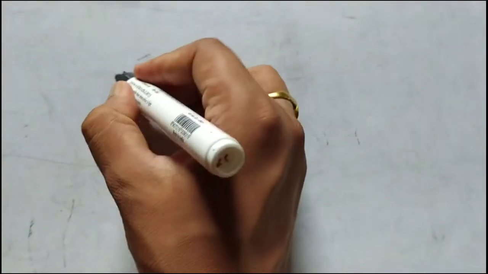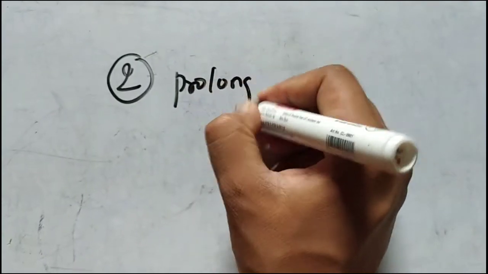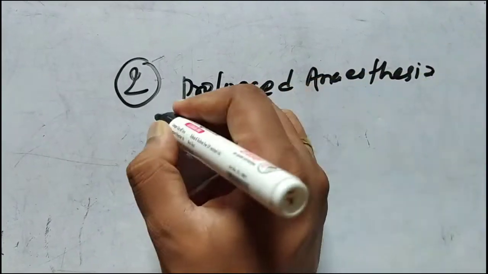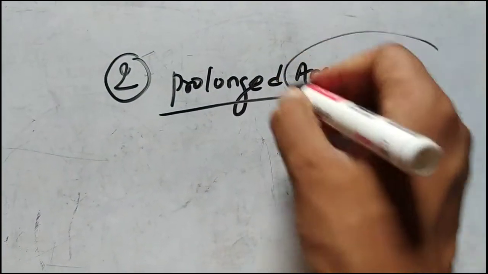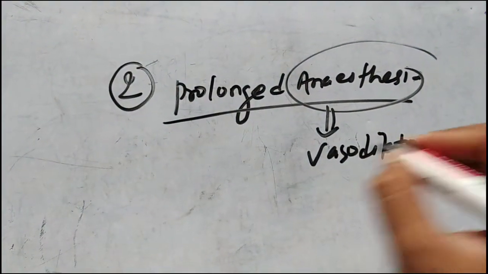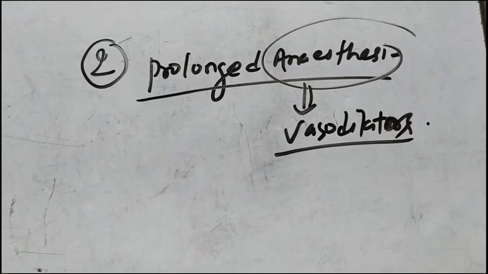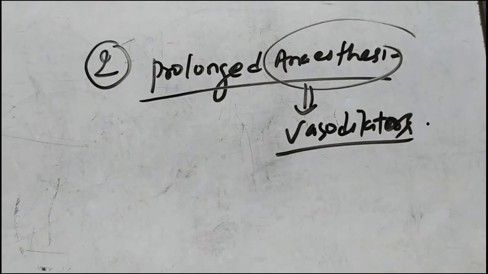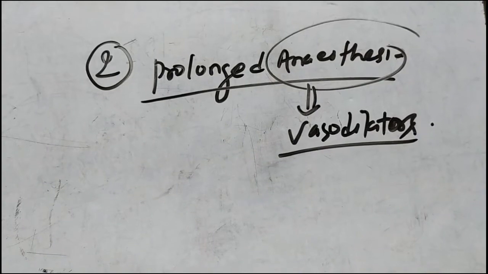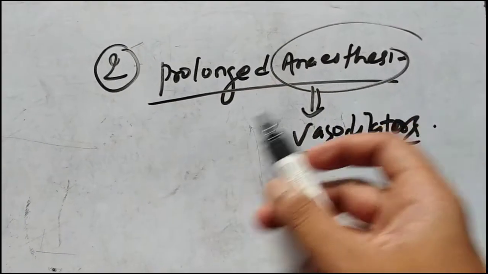So in ischemic causes, the first cause we already discussed. Now the second cause is prolonged anesthesia. We should know that anesthetics are basically vasodilators. Let's suppose you estimated that the operation will last for 2 hours, but for any reason, due to a complication, the operation crosses 2 hours, 3 hours, 4 hours, then you have to add anesthesia for extra time.